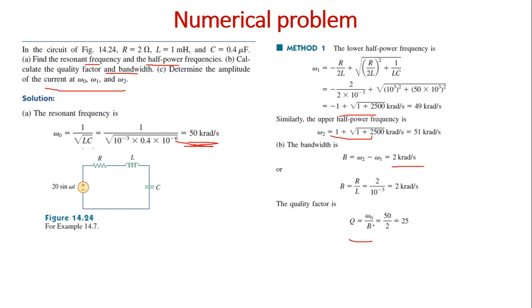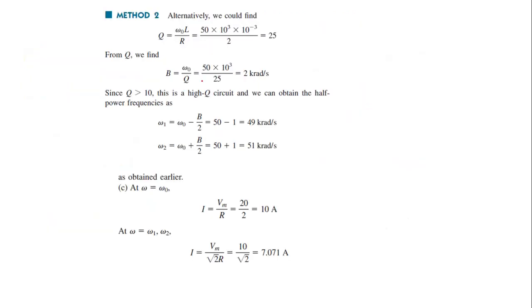So B is equal to omega naught by Q, so Q is equal to omega naught by B. So the quality factor is found. This is one method. Another method is, we also have the formula Q is equal to omega naught L by R. From that we can calculate the quality factor. Then we can calculate the bandwidth alternatively.